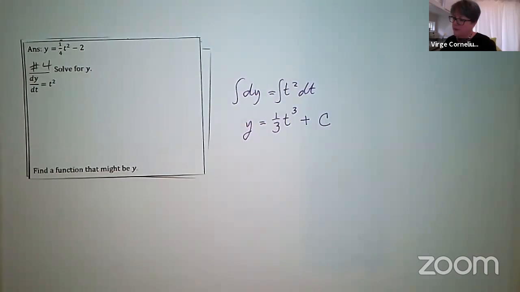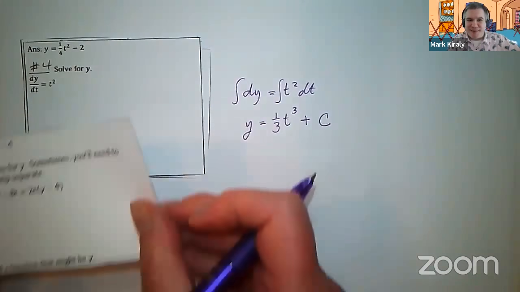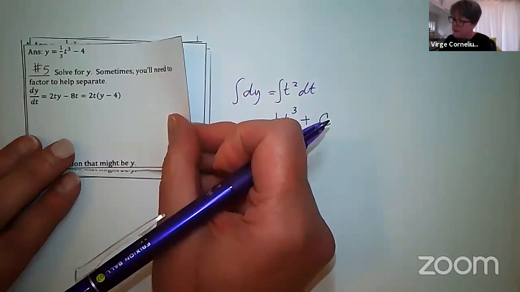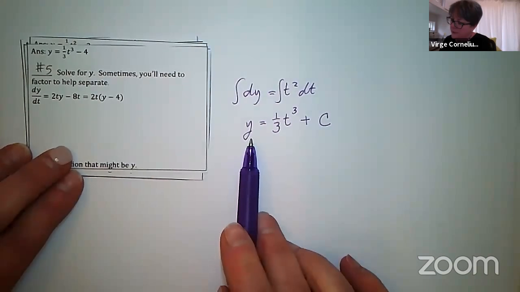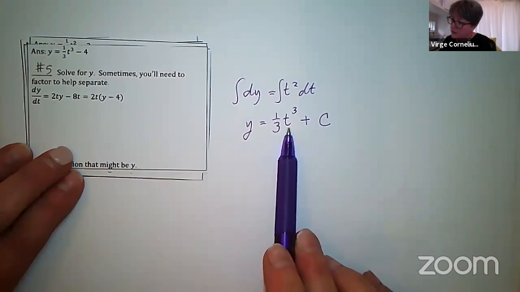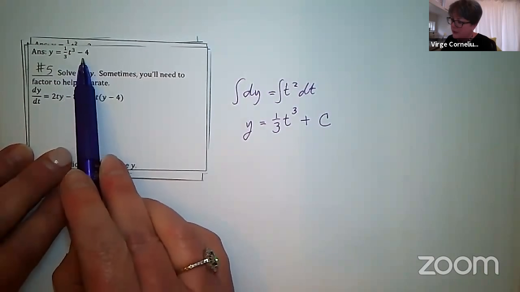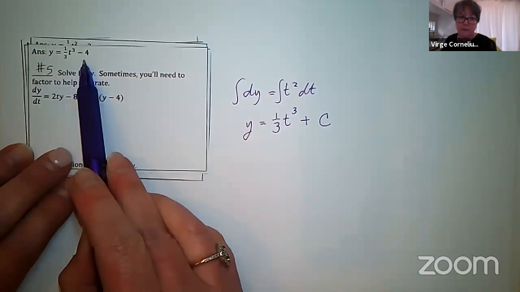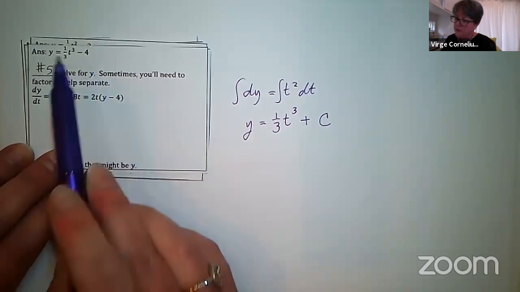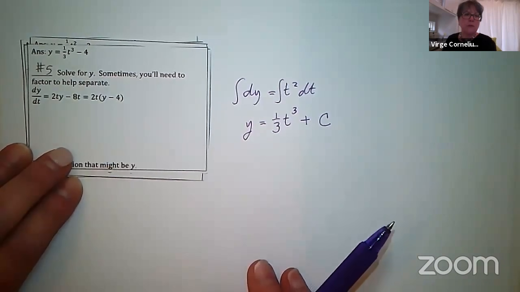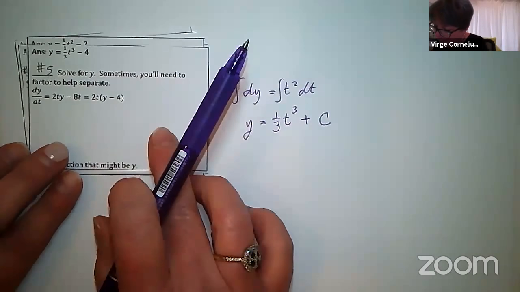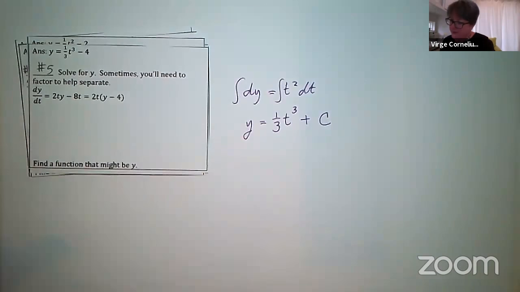What's the matter? You lagged out for a second. Oh, okay. So let's see here. Y equals 1/3 t cubed plus c. Y equals 1/3 t cubed plus a -4. That's in that same form. So that works. Uh-oh, we got a good one here. Solve for y. Sometimes you'll need to factor to help separate. Okay, so I'm ready for this.